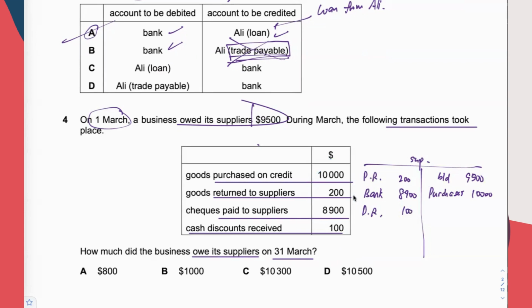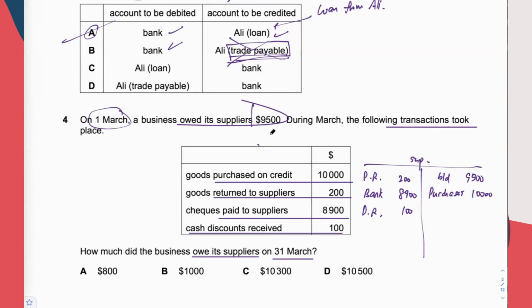Most of the time, they may give you a figure that is not relevant at all. Out of the figures given, there could be 1 or 2 numbers, or even 3. You have to see carefully. Only bring in the relevant figures to solve the question. Okay, let's check again. Initially, owe 9,500, owe further, owe lesser, owe lesser, owe lesser. So calculated. Basically, I have to balance the supplier account.